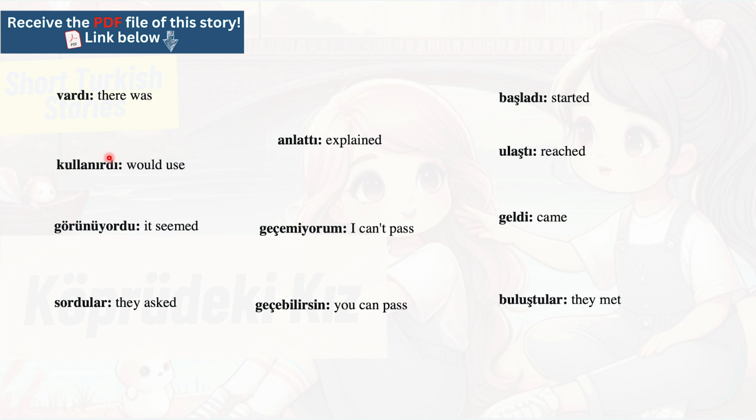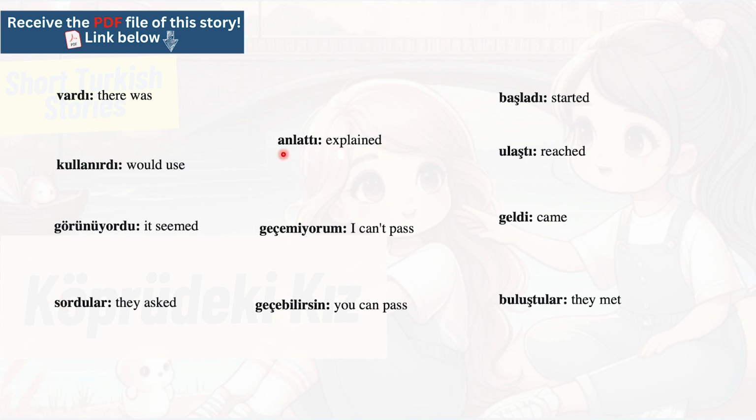When do we use it? The dı is the past. So would use. Görünüyordu, it seemed. The yor is the şimdiki zaman, present continuous tense, and we use here ü because here we have ü. Du is the past. It seemed. Sordular, they asked. Sordu, asked, and lar is, it depends. So sordular, here they asked. When the lar comes beside a noun, it means the plural. So lar represents plural, but here in the verb it's they asked.